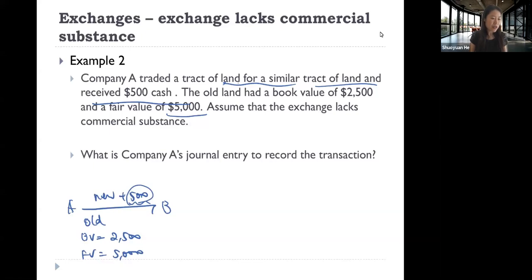Let's first calculate the ratio. The ratio is the received 500 as a percentage of the total value of the transaction, 5,000.